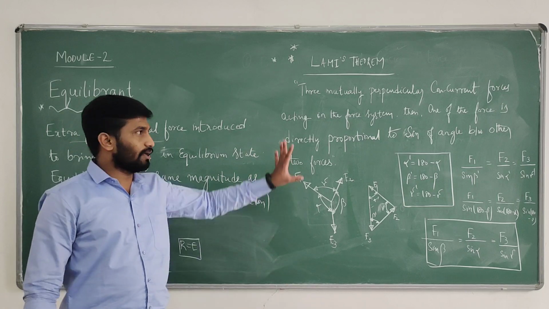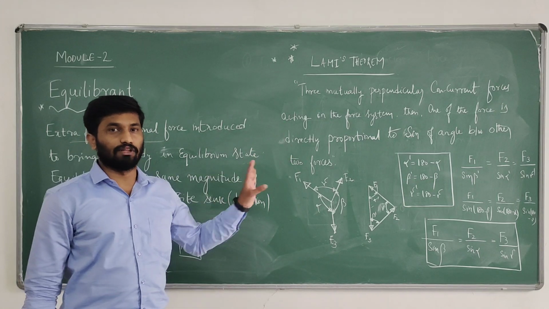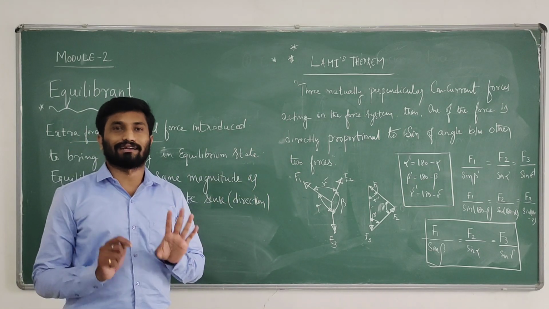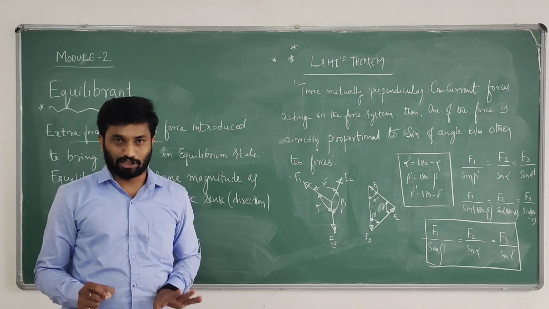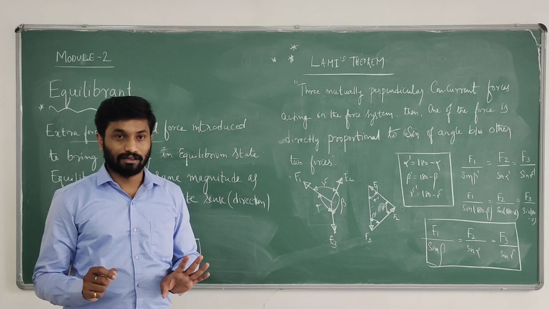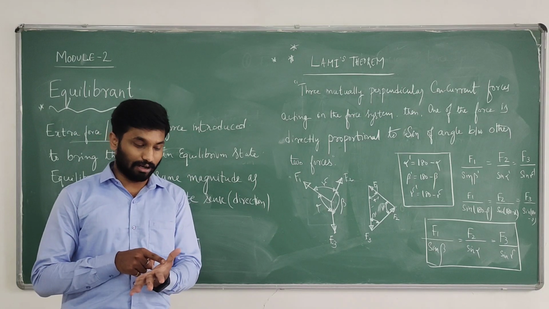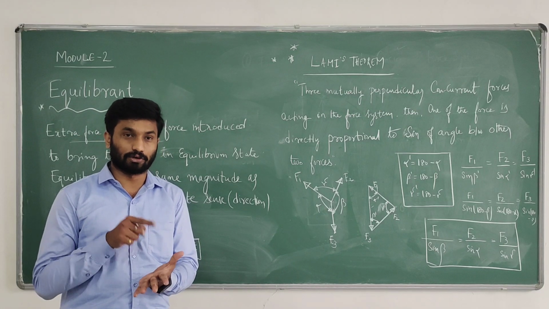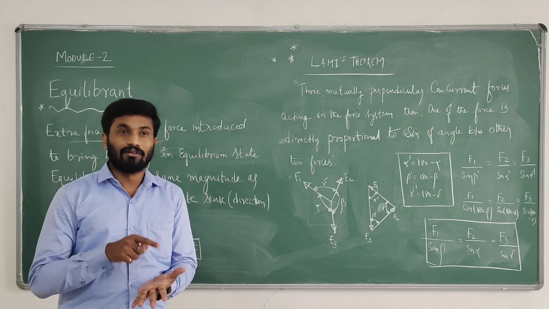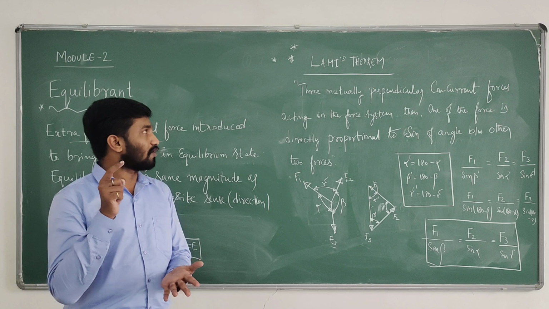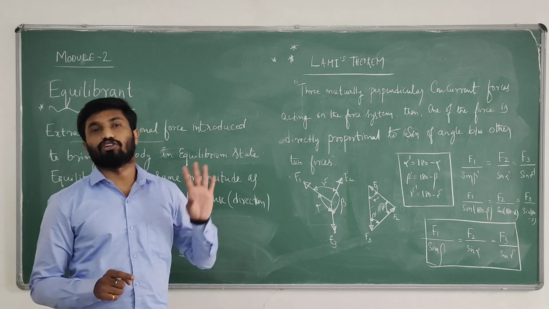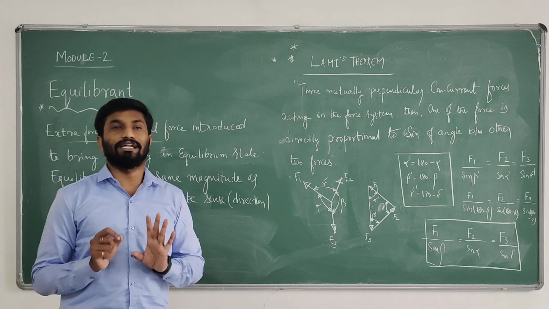So I hope you are getting Lami's theorem. The last topic in equilibrium is free body diagram. Define free body diagram with neat sketch. That's a very, very important thing. The possible theory questions in this module number 2 are: define equilibrium and its conditions, define equilibrium with neat sketch, state and prove Lami's theorem, and explain free body diagram.